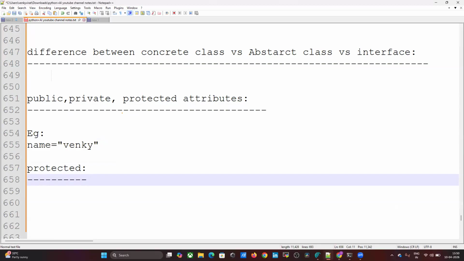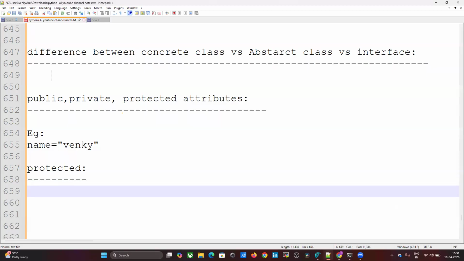Protected attributes can be accessed within the class anywhere, but from outside of the class only in child classes. For such types of requirements we can use protected.